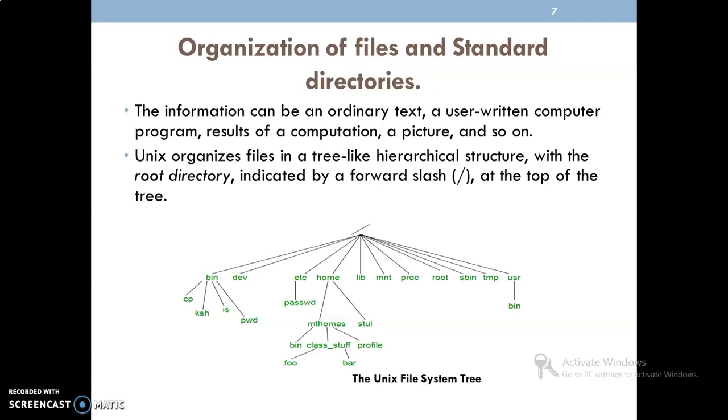But what we need to understand in this concept mainly is that bin is the most important subdirectory, because all the commands we execute in Unix are located under the bin directory. It means whenever I want to execute a particular command, the corresponding file will be fetched from the bin directory.